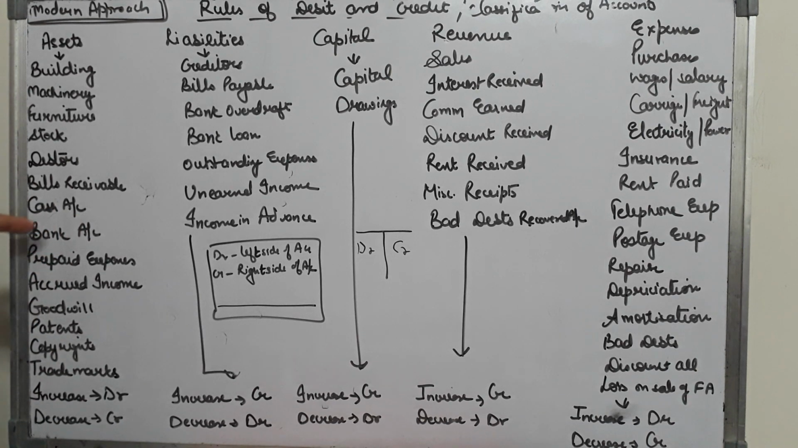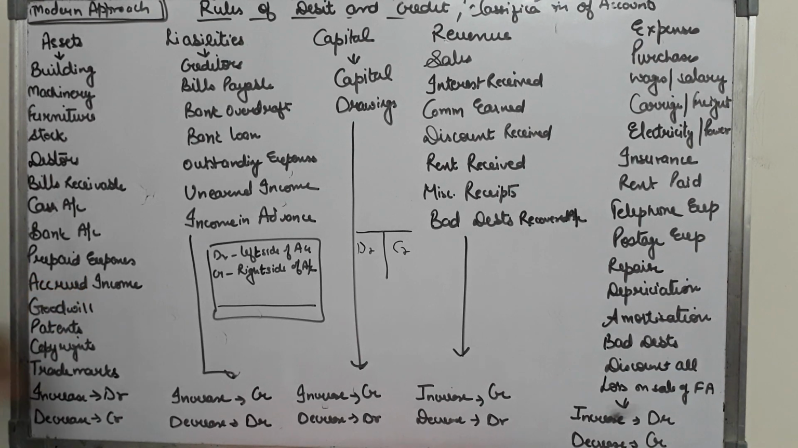Then the balance in your bank account. If you don't have cash in hand but you have deposited your money in the bank, then the bank balance is also your asset. Then the expenses that are paid in advance. Now you won't need to pay these expenses in future, so all the prepaid expenses are your asset for future.